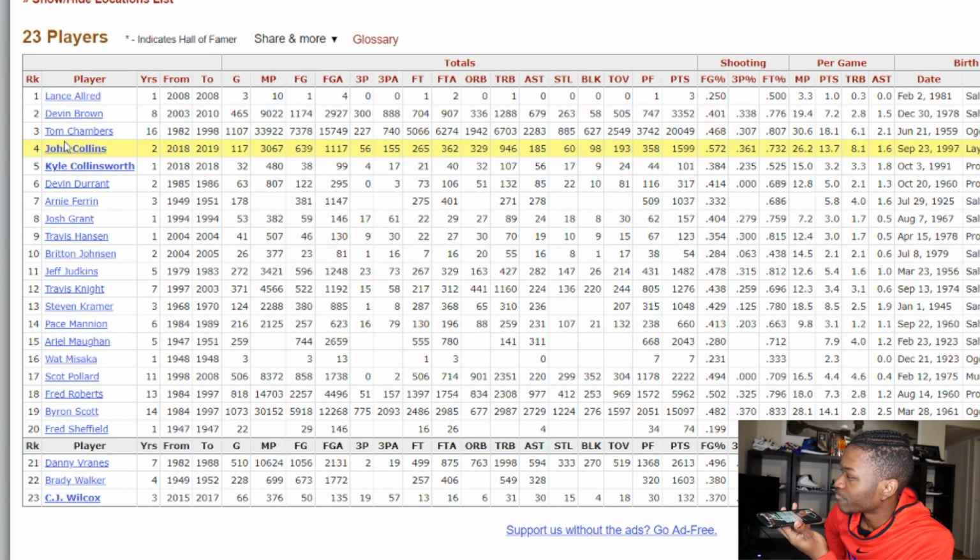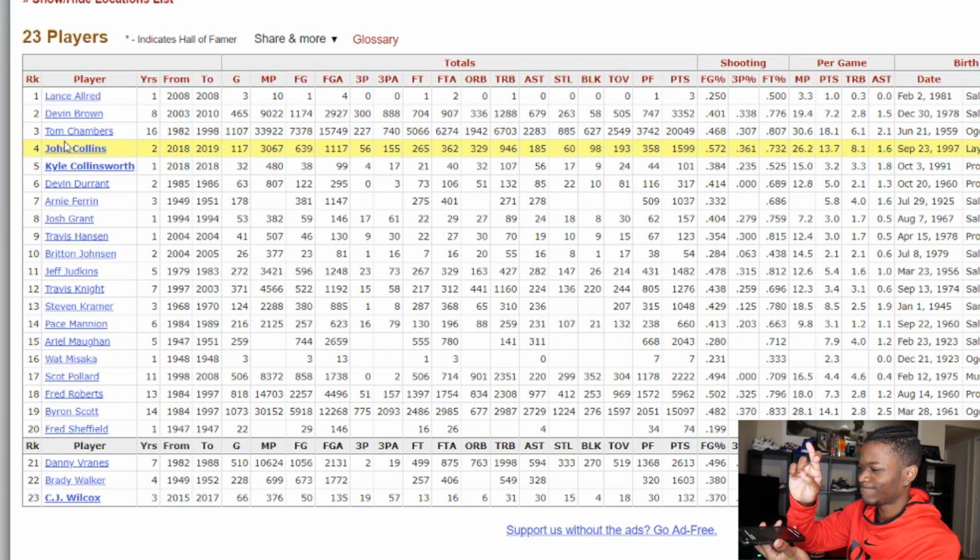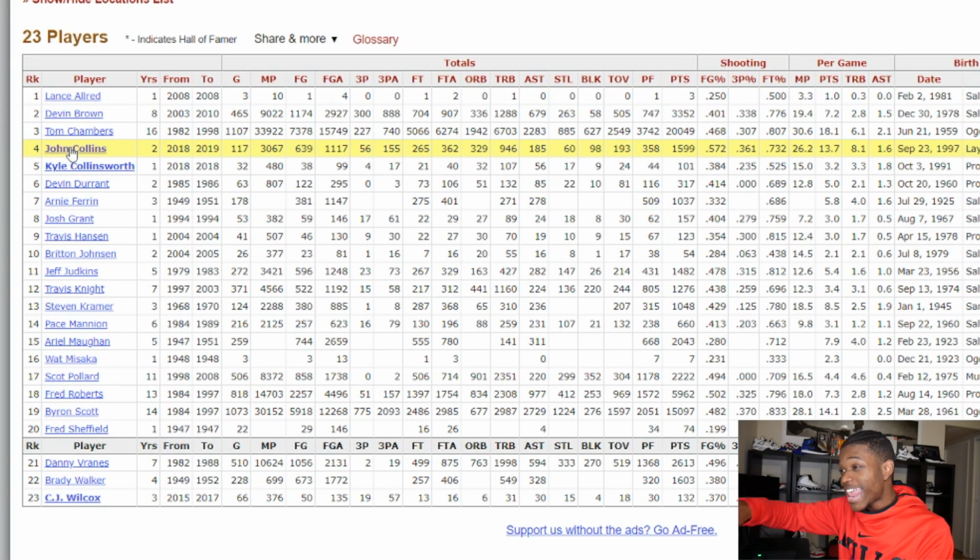Hey Siri, pick a number 1 through 3. A random number between 1 and 3 is 1. 1, baby. John Collins is on the team. I met John Collins at All-Star Weekend. Cool dude. And now he's on the squad that we're going to be rebuilding. He's having one great season. So that's a perfect start.